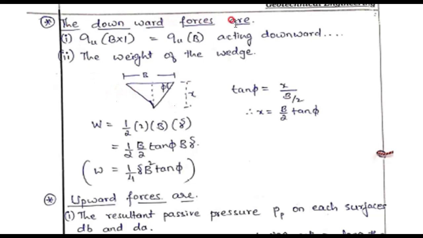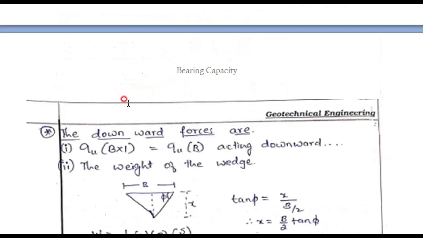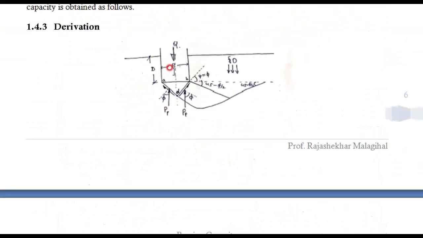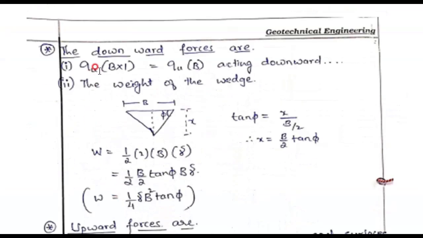The downward forces are QU into B into 1. What is B into 1? Let us consider bearing capacity as small qu, and B into 1 is the area, because perpendicular to the board is 1 meter. In the assumption it is a strip foundation. The area is B into 1, and qu is the bearing capacity, so qu into B into 1 is acting downwards.